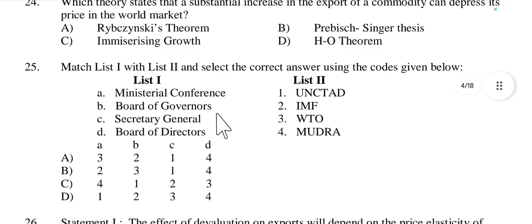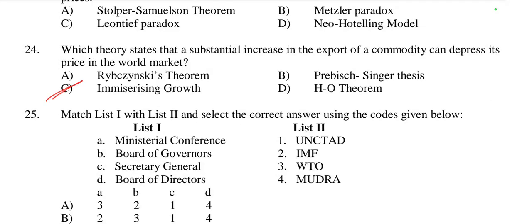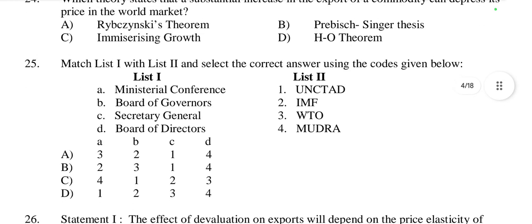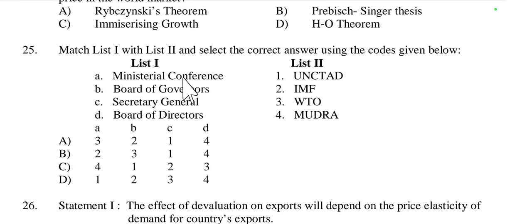Then question number 25, list 1 and list 2. List 1: ministerial conference, board of governors, secretary general, board of directors. Ministerial conference is related with the WTO, World Trade Organization.